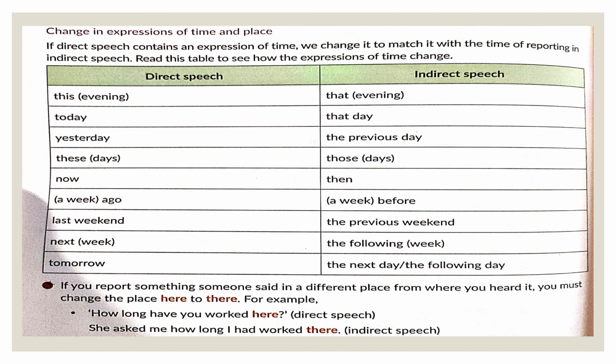Look at the example here. If you report something someone said in a different place from where you heard it, you must change the place here to there. For example, how long have you worked here? This is the direct speech. So if I'm reporting it to someone, I would say, she asked me how long I had worked there, because my time and place has now changed.